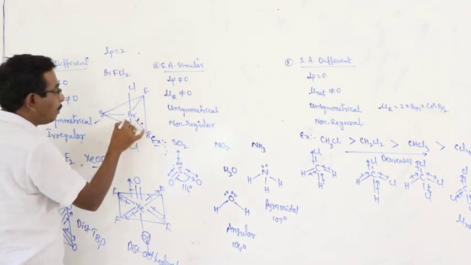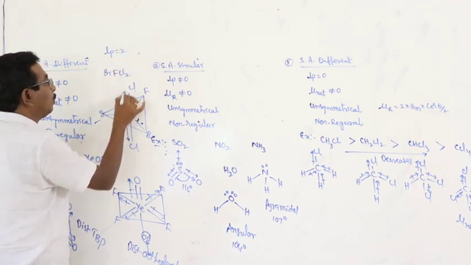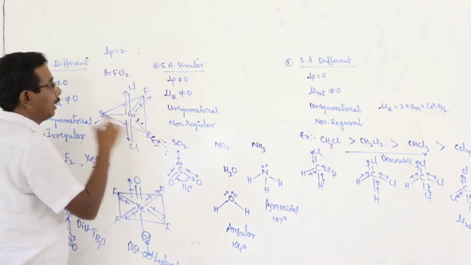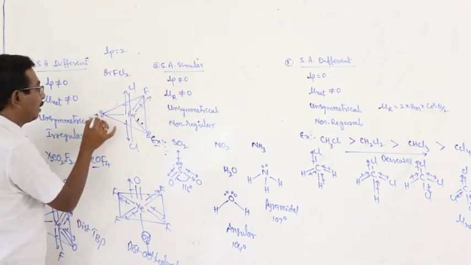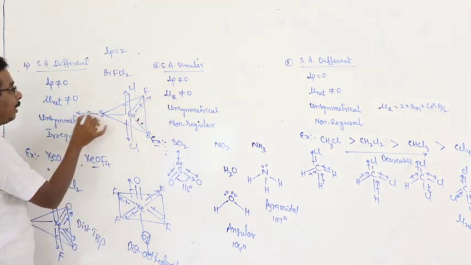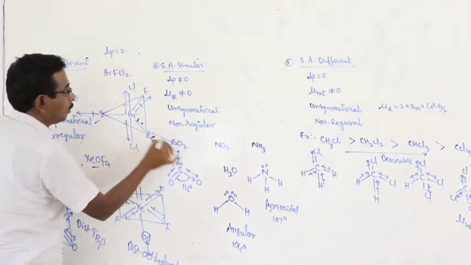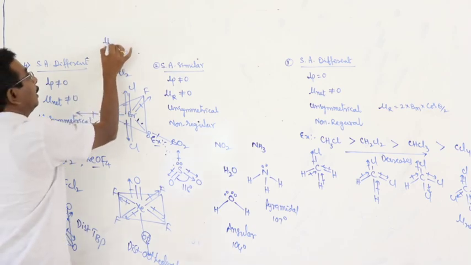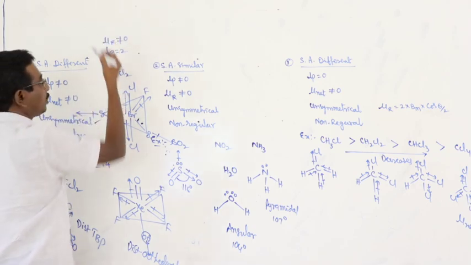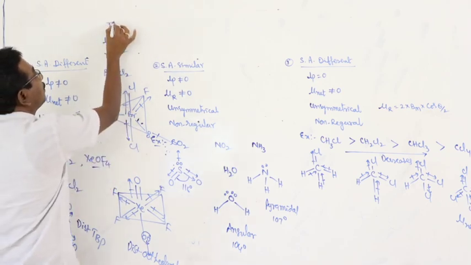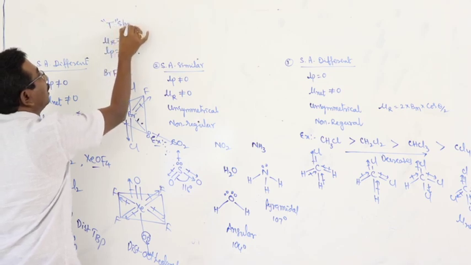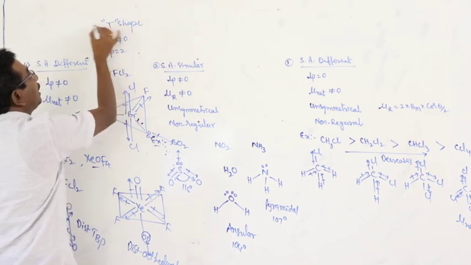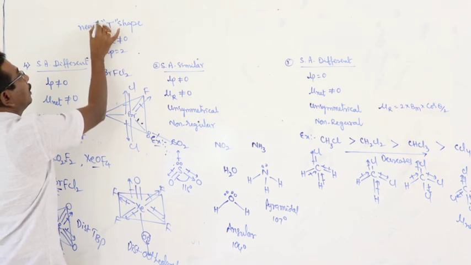What about the direction of bond moments? Towards chlorine, towards fluorine. And here, the bond moment due to the lone pair is towards this one. Resultant toward this direction. Then, the net dipole moment is not equal to 0. Shape of the molecule is T shape. That is not exact T shape, nearly T shape.